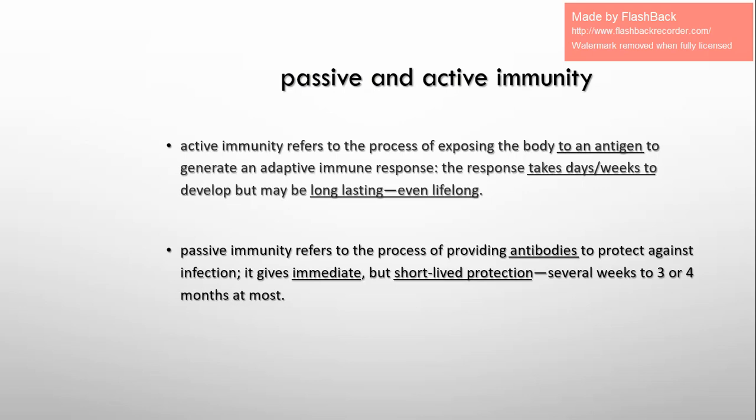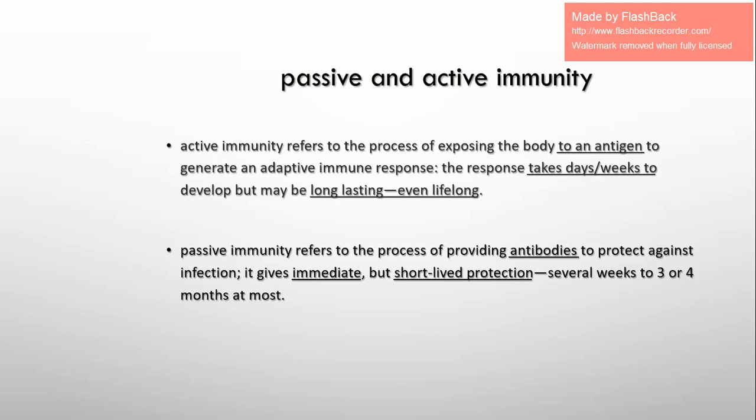Passive is when your body is given already made antibodies. It is not given the pathogen. It is given already made antibodies by someone else, and these antibodies are injected inside your body. Now I'll tell you when this happens, or when we vaccinate people with antibodies and when we vaccinate them with the pathogen. Let's talk about the first one, active immunity.